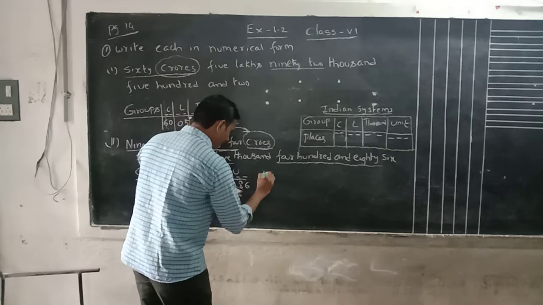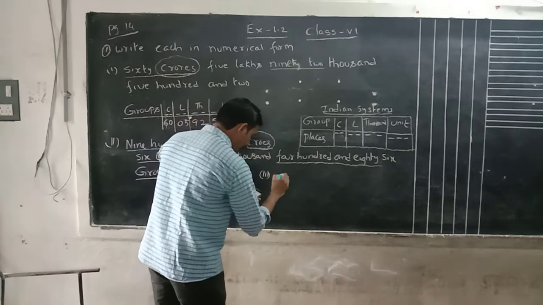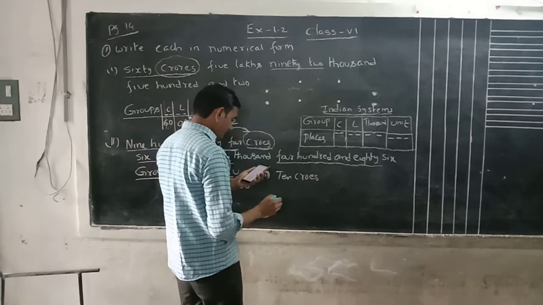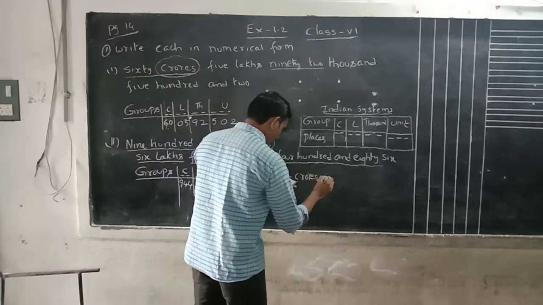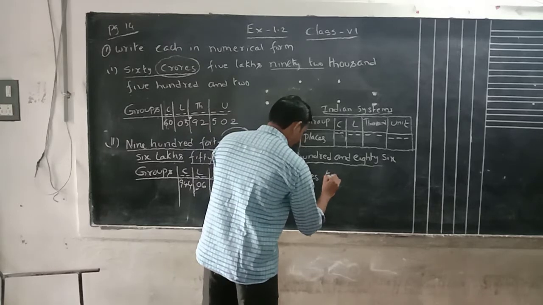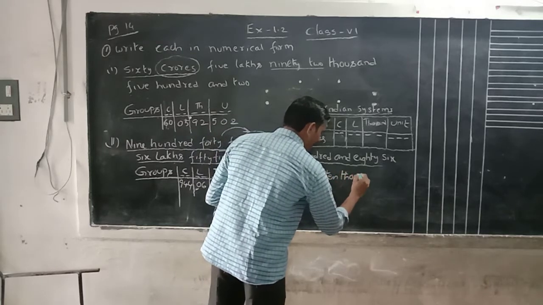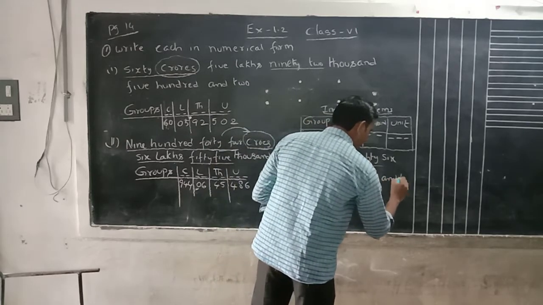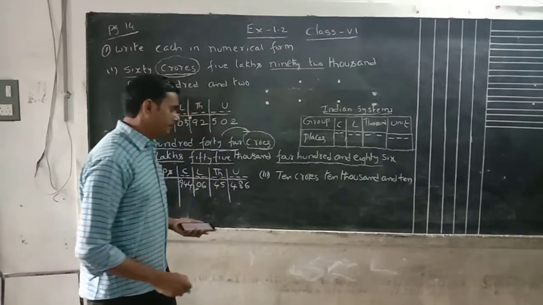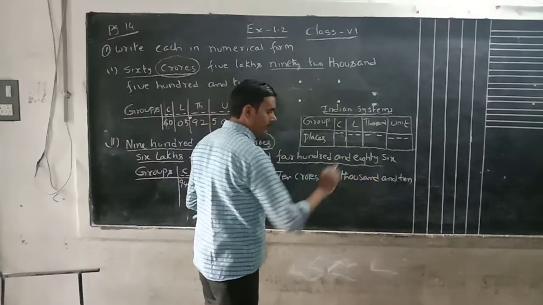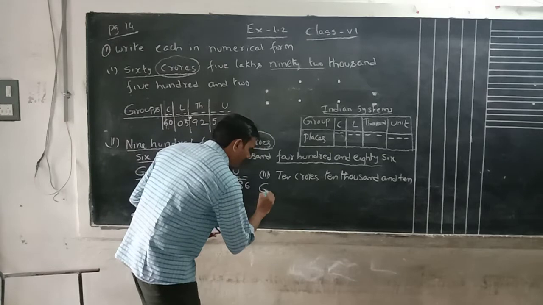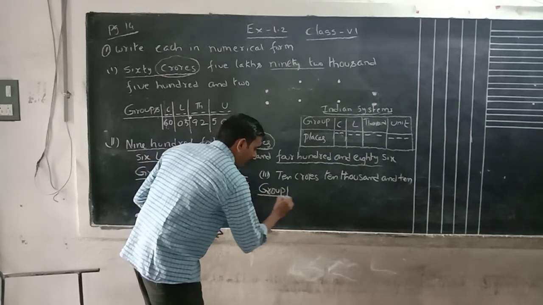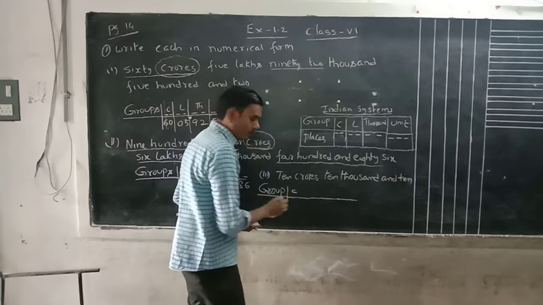One more sum is given there: 10 crores, 10,000 and 10. This is the given. Okay, we have to write the groups. What is the highest group there? The highest group is crores, up to that one.